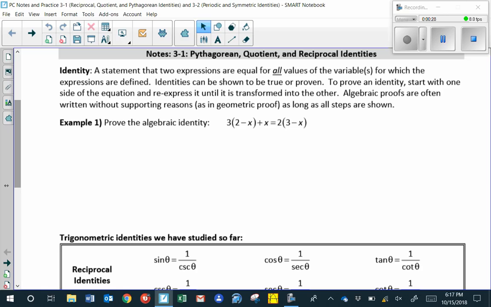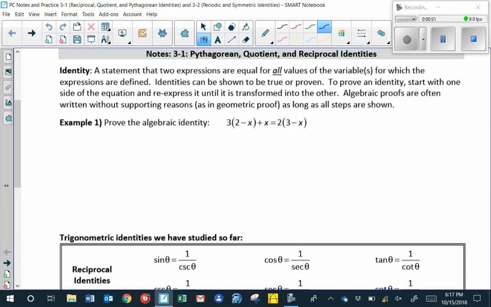When we prove an identity, we're going to start with one side of the equation and re-express it until it is transformed into the other. Very often, we will not give supporting reasons as we did in geometric proof as long as all the steps are shown. So the key here is showing all of your work. So let me give you an example of an algebraic proof.